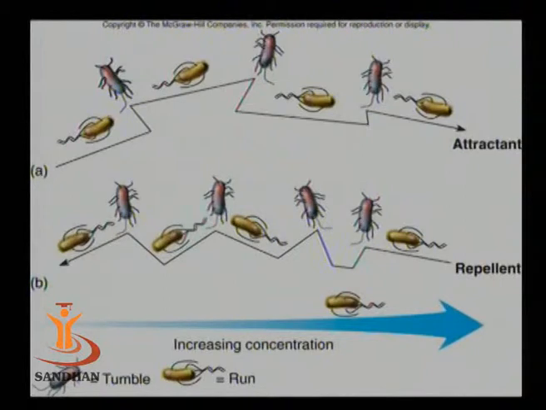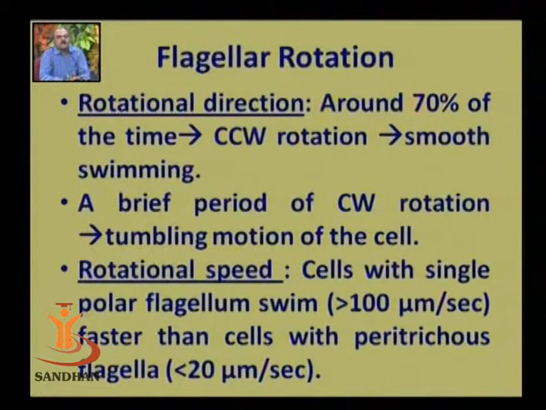Again, it will go in a clockwise direction, anti-clockwise, and so on. And finally, it will reach that attractant material. On the lower part, if you just see, there is a substance which is a repellent, and because of that repellent, the microorganism is moving away from that chemical substance. Because of that, you are also seeing this combination of runs and tumbles. So this is it.